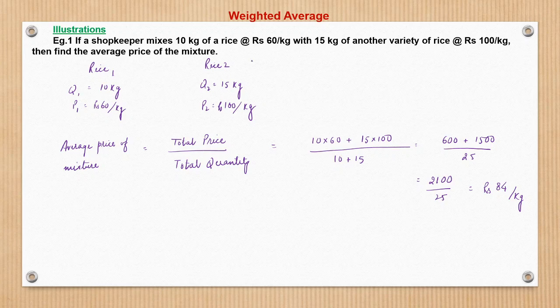Right, this is a very proper and conventional approach to solving any problem of weighted average. We will see going forward a very smart shortcut using alligation. But before that, we should know the basic understanding of weighted average. What we have done here is P1, price of the first quantity, into Q1, quantity of the first, plus P2, price of the second, into the quantity of the second rice, upon the total quantity of the mixture. That is nothing but weighted average, right? So this is what we have used here.